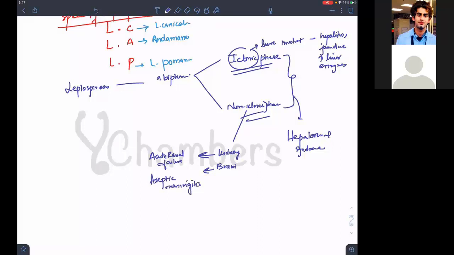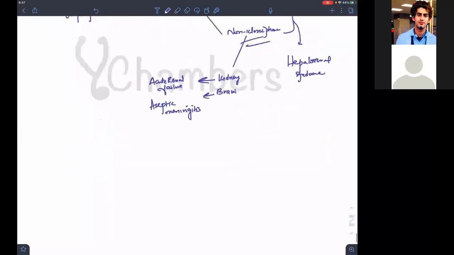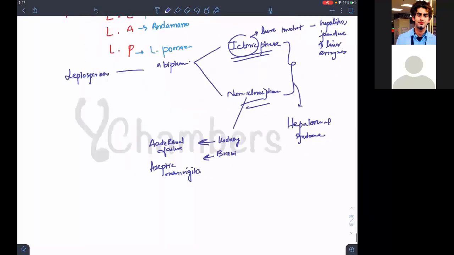Fine. This is how you have to write. The art of making notes that we are also teaching you. Hepatorenal syndrome will happen if the patient has both icteric and non-icteric phases.